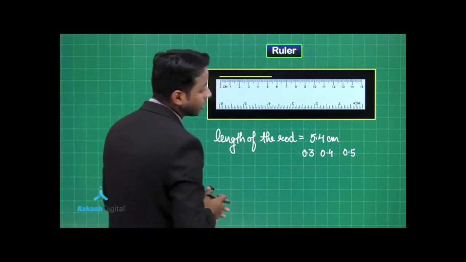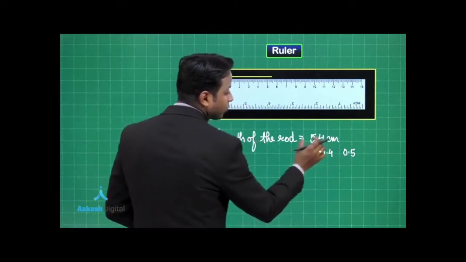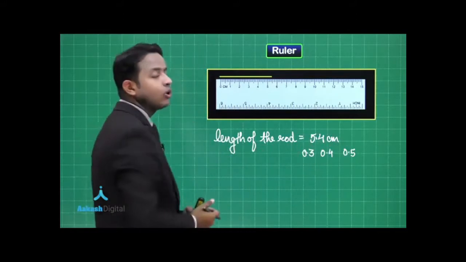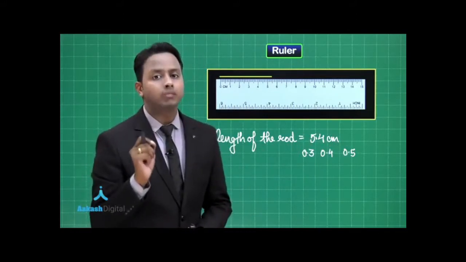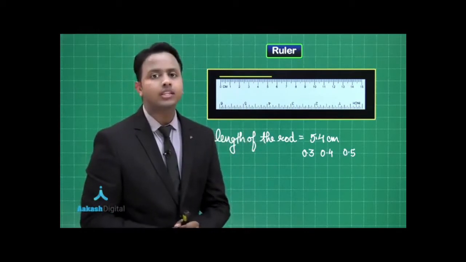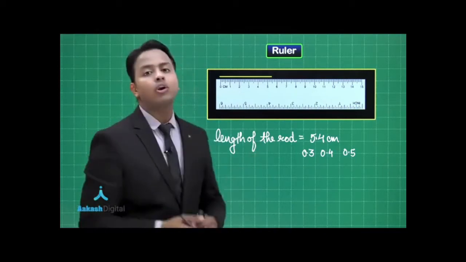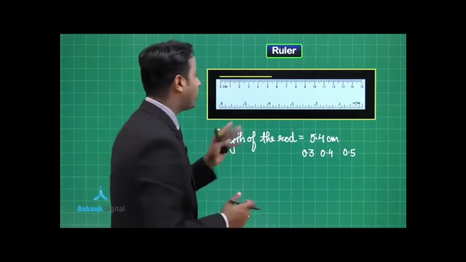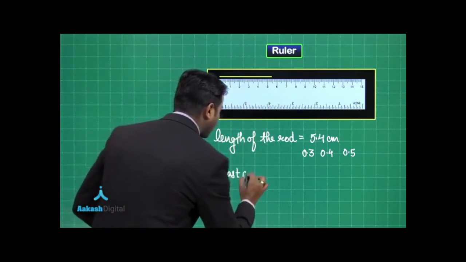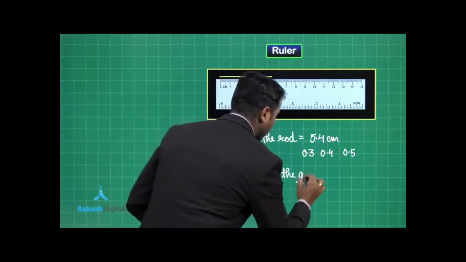But the most important thing you can clearly see, either you are labeling this reading as 0.3 or 0.5, the maximum uncertainty in your measurement can be 1 millimeter. So the minimum length that a ruler can measure is actually 1 millimeter. So the uncertainty in the measurement from the ruler will also be 1 millimeter. So here I can write one more important thing, that the least count of the given ruler,